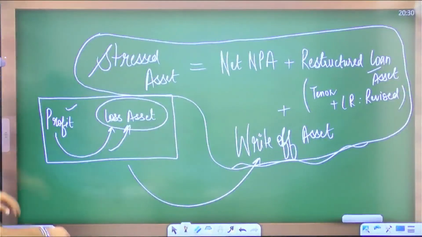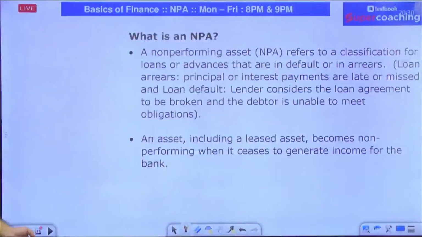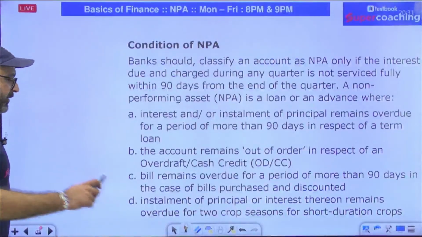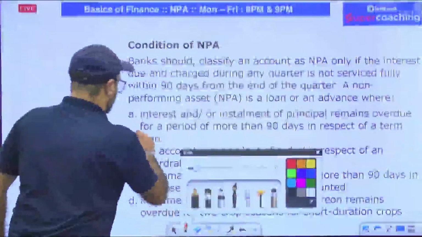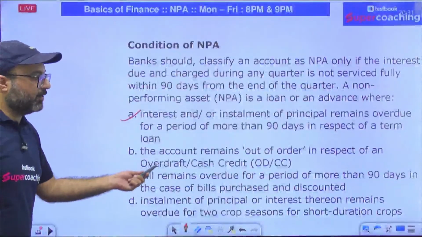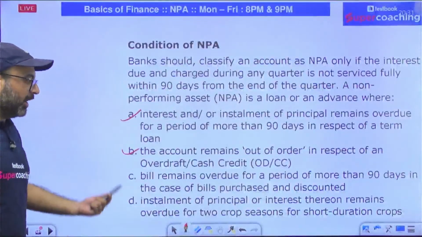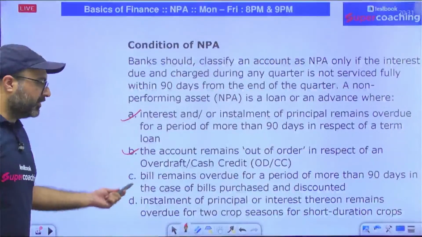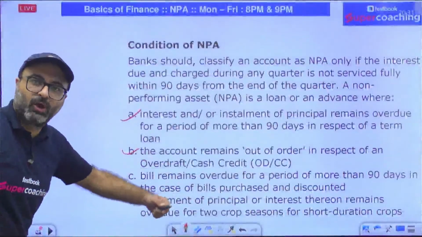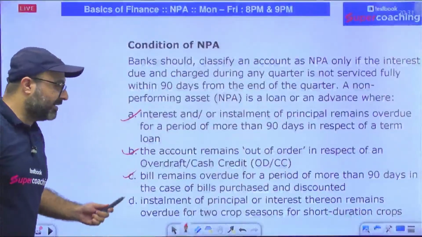Now, you may have n number of loans which you borrow. A loan can be termed as NPA when no installment is paid for 90 days in general. But if I talk about your current account, that is an overdraft account or cash credit account, if it remains out of order for 90 days, that means you have not paid any interest in the last 90 days, then also your overdraft facility will be termed as NPA.